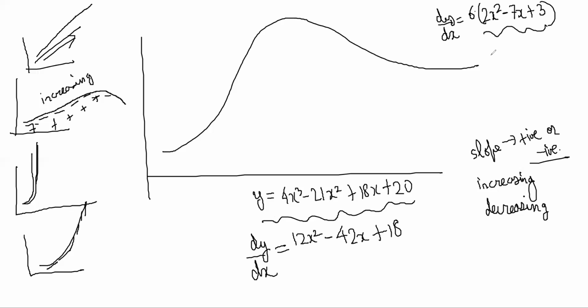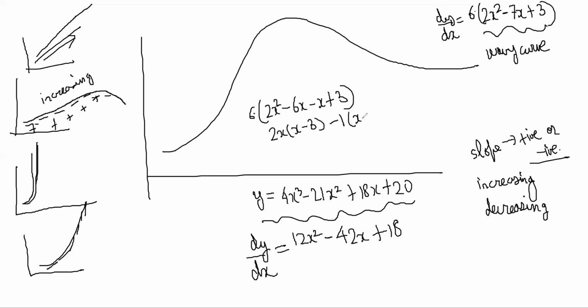Now this is a wavy curve question. You have done that type of question, right? Not mod, wavy curve, where it becomes positive or negative. This is very easy because you can factorize: 2x square minus 6x minus x plus 3 becomes 2x common, x minus 3, minus 1, x minus 3.